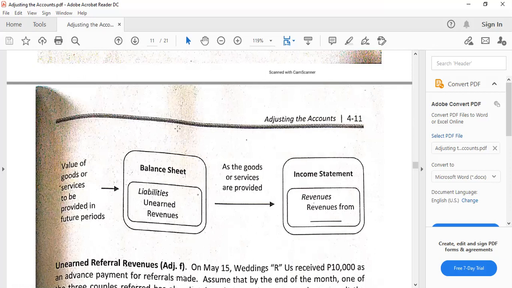And as they are, of course, recognized as revenues when the goods or services are provided or delivered or rendered to the intended buyers or customers or consumers. So from unearned revenues, they would become revenues depending on the contract.